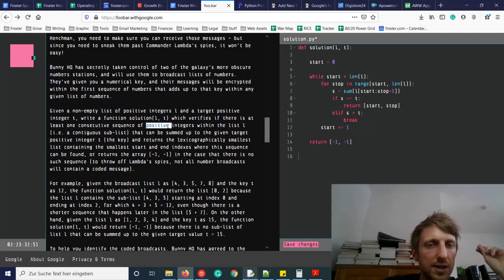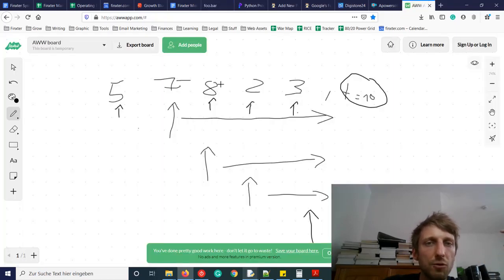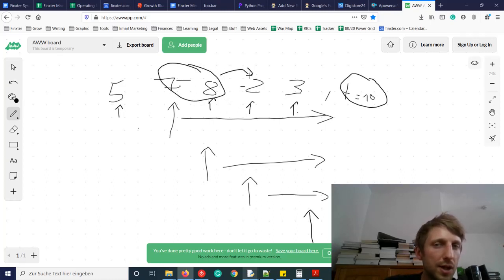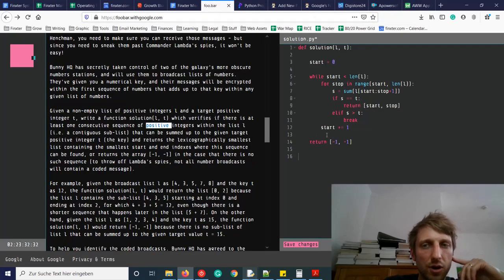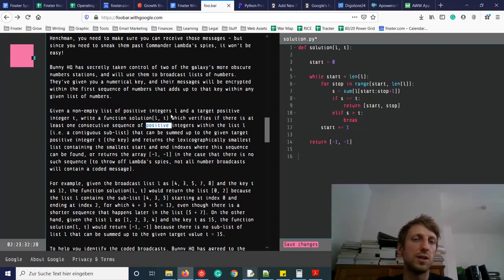And we use the fact that it's positive integers. Because if there would be a negative integer like here, -2, then of course we could not use our optimization. We could not abort this whole computation prematurely, because even if we are larger here with these elements, we could obtain a smaller number later if we have some negative elements. So we utilize this fact that we have positive integers.